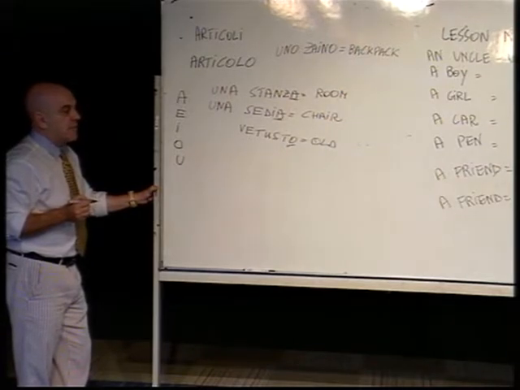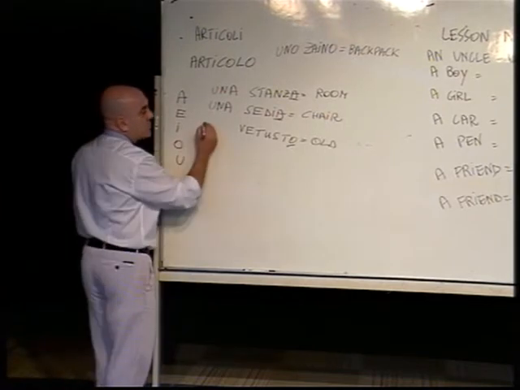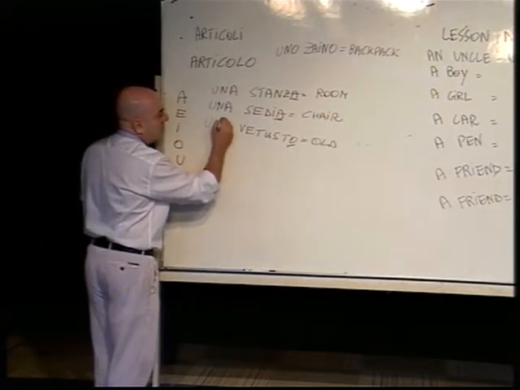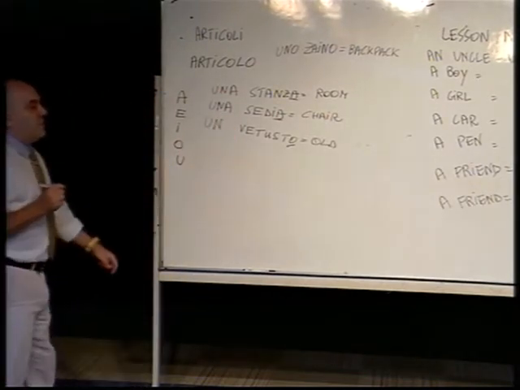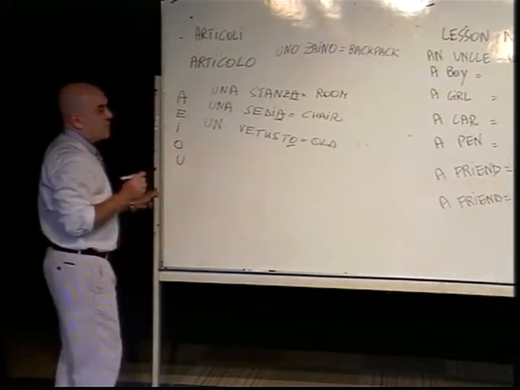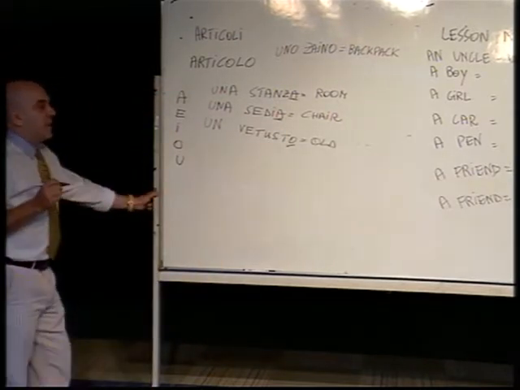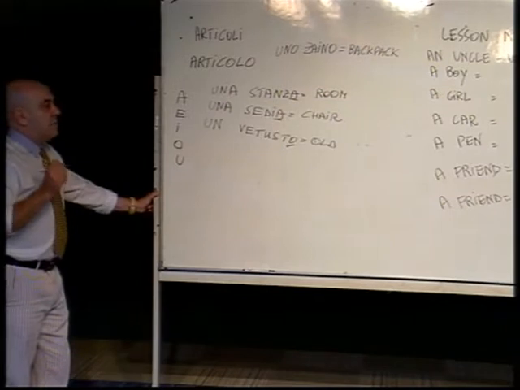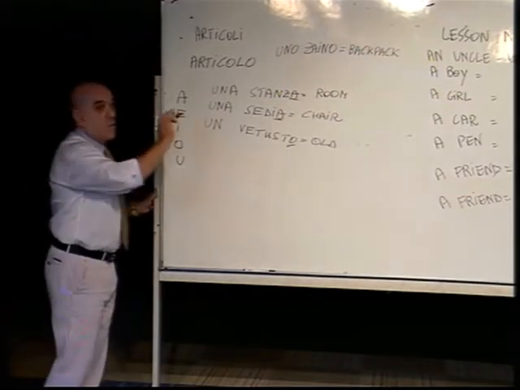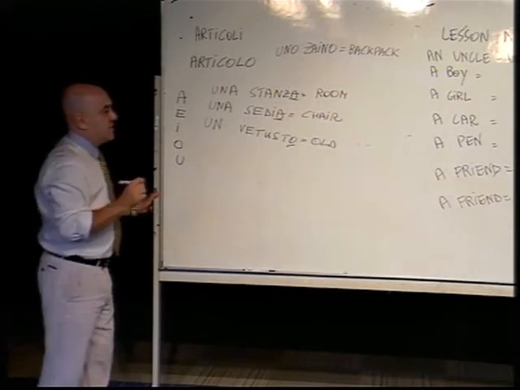It is not zeta, it is not even s, so uno you cannot use. The only choice you have is un vetusto. Now I will write a masculine word that starts with s. Before using un or uno, please look at the letter after the s.